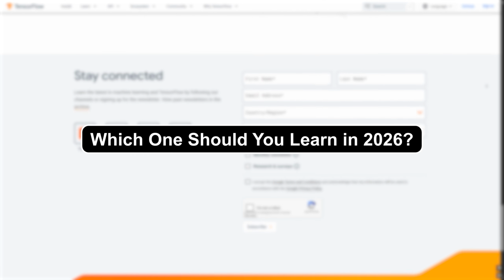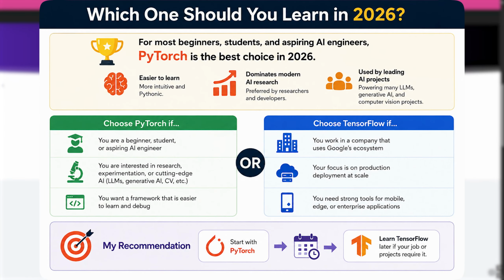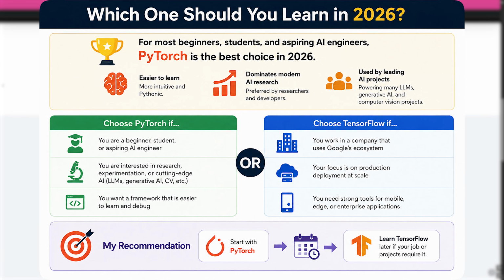Which one should you learn in 2026? For most users, students, beginners, and aspiring AI engineers, PyTorch is the best choice in 2026. It's easier to learn, dominates modern AI research, and is used by many of today's leading AI projects. However, if you are working in a company that already uses the Google ecosystem or focuses heavily on production deployment, learning TensorFlow can still be valuable.